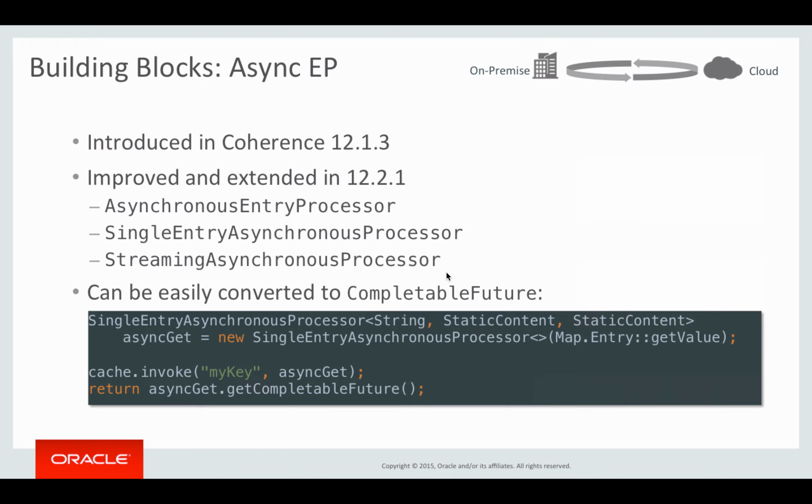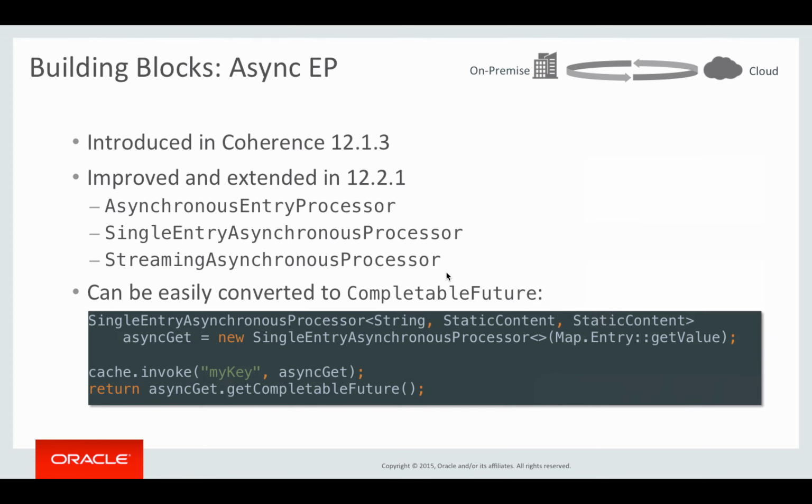In addition to the asynchronous entry processor that handles multiple entries at a time and is basically used with invokeAll, we now also have a single entry asynchronous processor, which is used with invoke and is used to process a single entry. So things like gets and puts will use the single entry processor, while things like getAll, putAll, etc. will use the asynchronous entry processor.